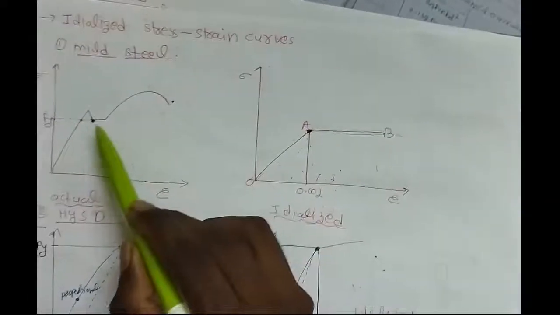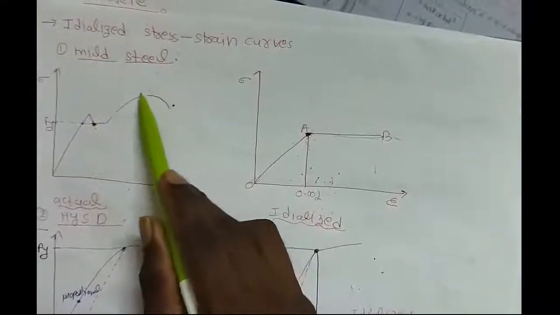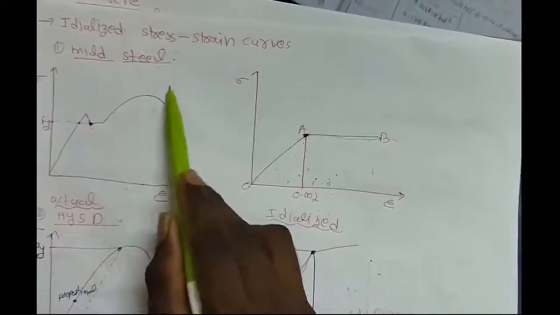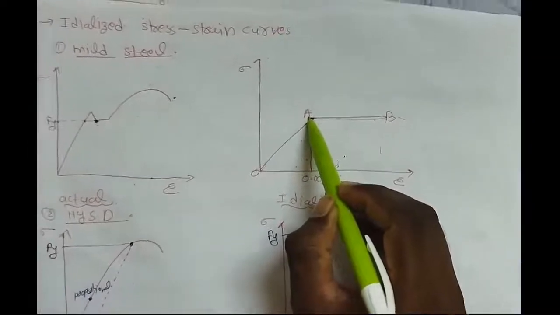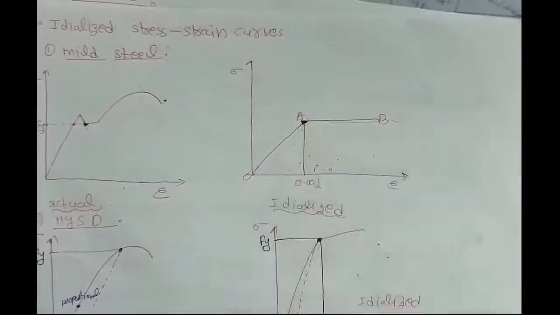So we don't need to consider this portion. In actual practice, this portion is not possible. So we have to stress only up to yield stress. That's why we consider up to this point only.